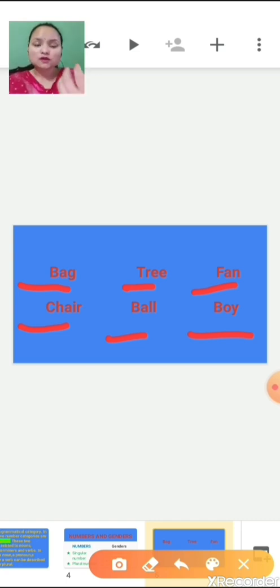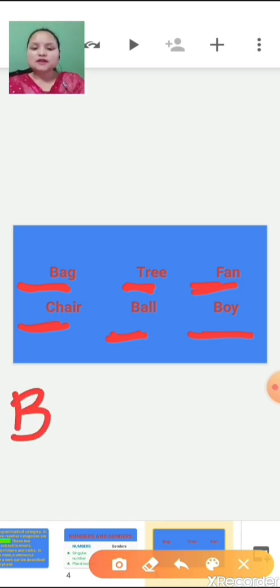Here, what I am thinking is that all these words indicate one quantity. How? Because here it is written bag, tree, fan, chair, ball, boy.